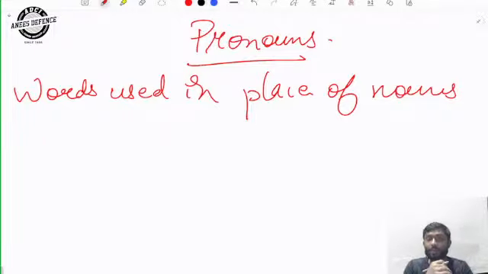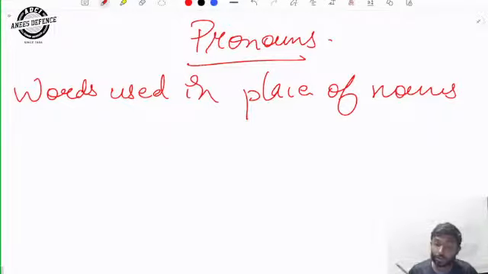So if instead of saying Pankaj and he, I would be saying Pankaj is sitting in a class, Pankaj was supposed to go to the market, Pankaj was supposed to bring the cucumber, Pankaj was supposed to make the salad out of the cucumber, Pankaj was supposed to eat it, Pankaj was supposed to sleep after that. If again and again I would be saying the same name, the someone who is listening would be irritated. Rather than saying the name again and again, to avoid the repetition, we use the pronouns. We use he for masculine, she for feminine, it for neutral.